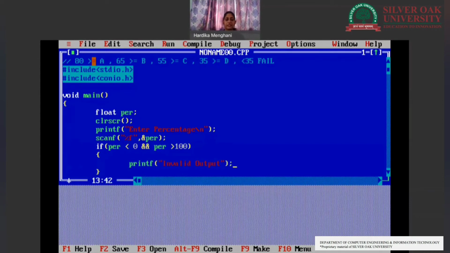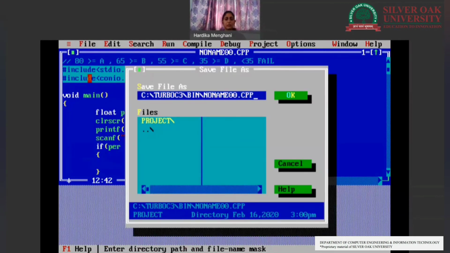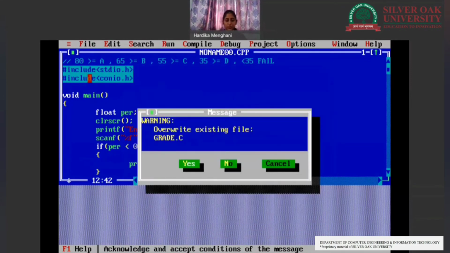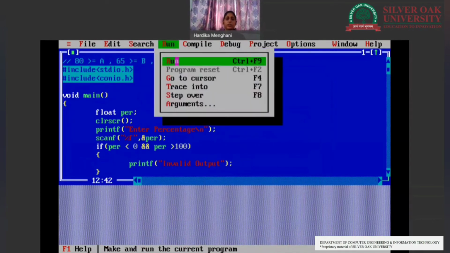So we entered that it will get an invalid output if the entry is incorrect. Okay. Now here if I write AND, what does the AND operator basically do? Let's first of all save the program. We'll save the program as grading system grade.c.